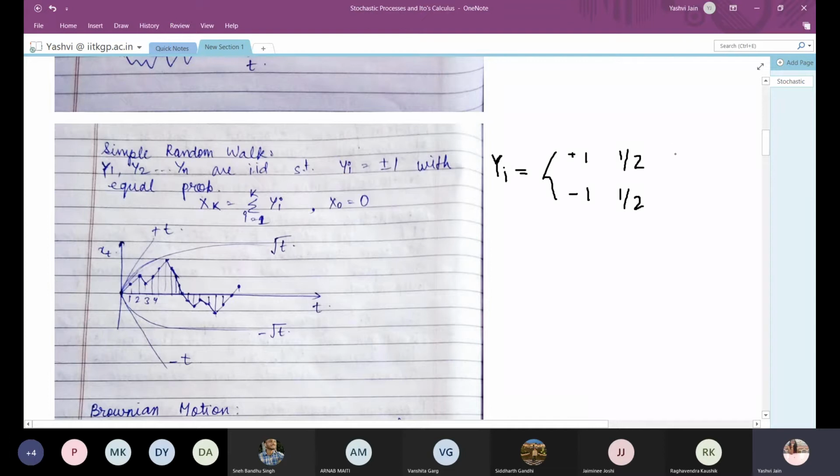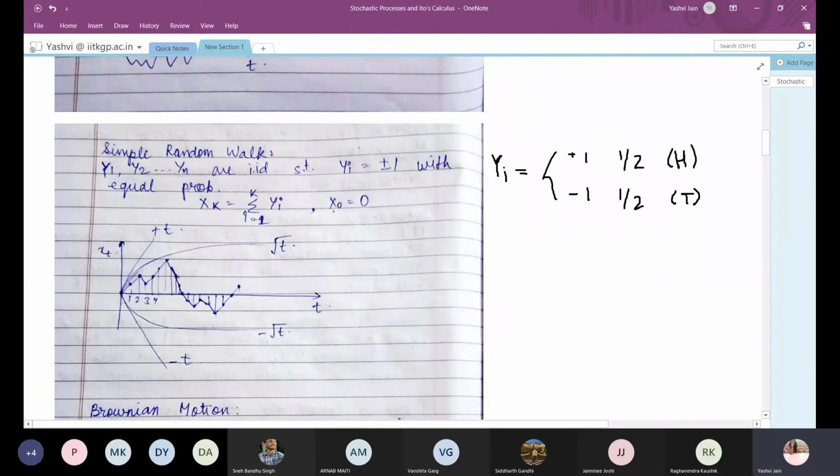This can be viewed with the example of a coin toss. Suppose head comes, then we assign yi a value of +1, and suppose tail comes, then we assign the value of yi equal to -1.